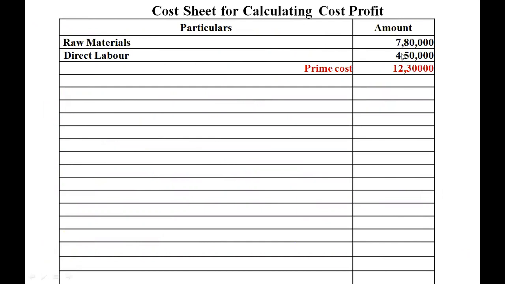When we add, we arrive at prime cost, that is 12,30,000. For this we are going to add factory overhead, which is 60% of direct wages. 60% of 4,50,000 means 2,70,000. So when we add these two, before adding and deducting opening and closing work in progress, we arrive at manufacturing cost, that is 15 lakh.